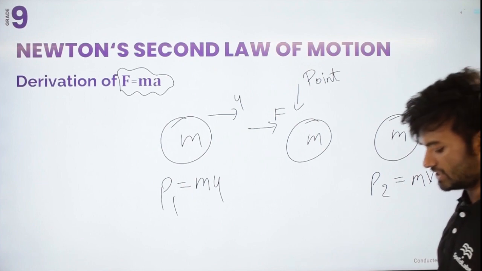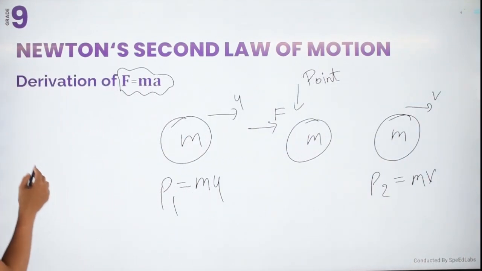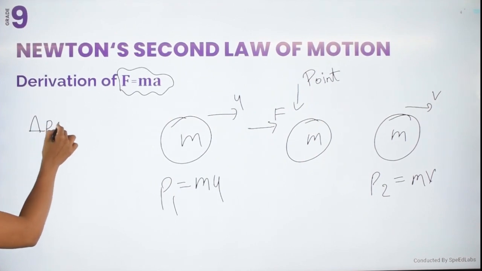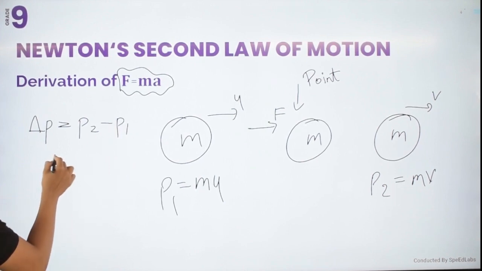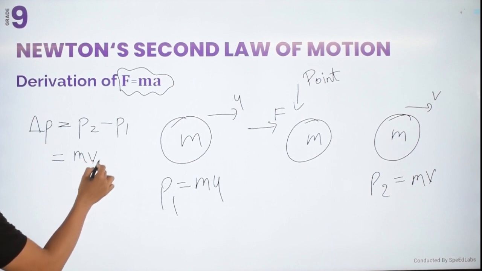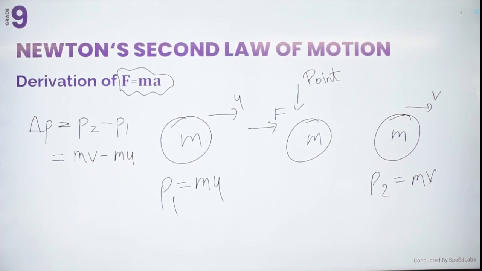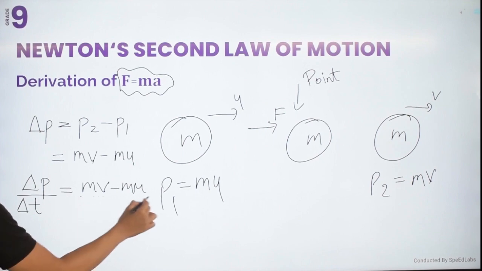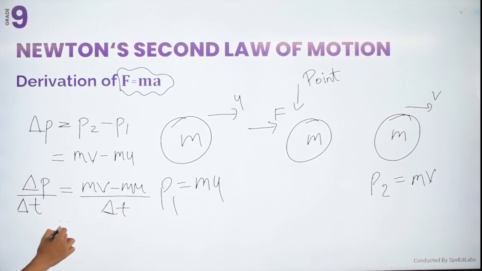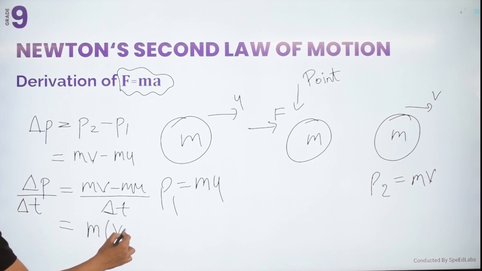So what is the change in momentum per unit time? That is delta P is equal to P2 minus P1. What is P2? That is mv minus mu. Now the change in momentum per unit time, delta P by delta t, will be (mv minus mu) by delta t. If I take m as common, we can write m times (v minus u) by delta t. I have considered the time very small, that is why I have written delta t.